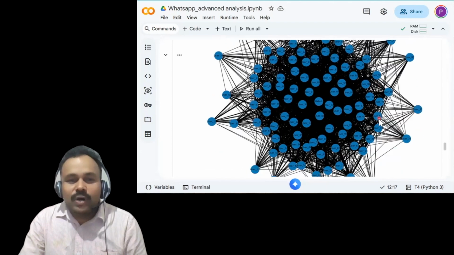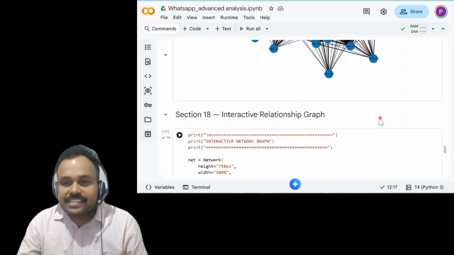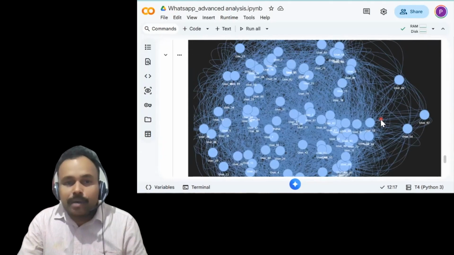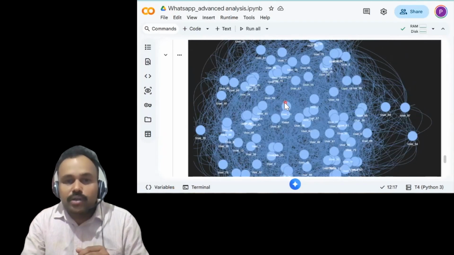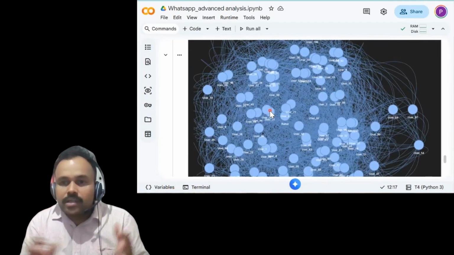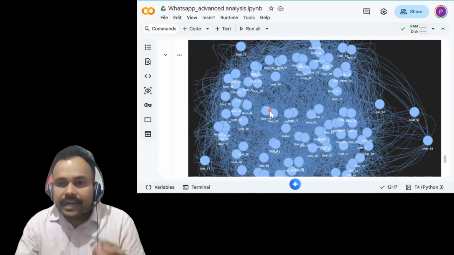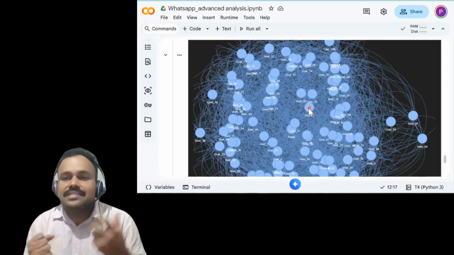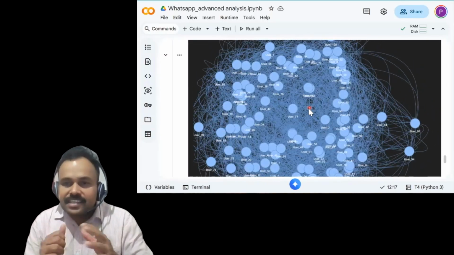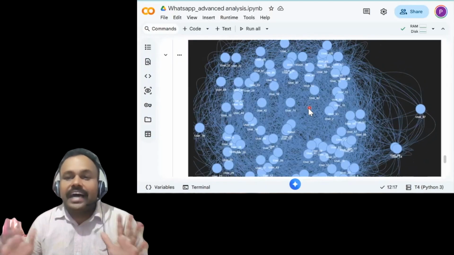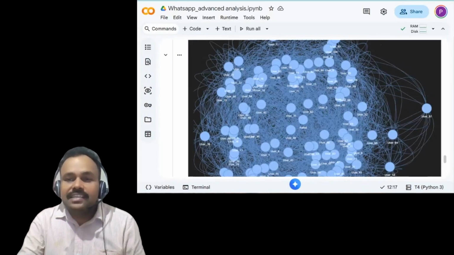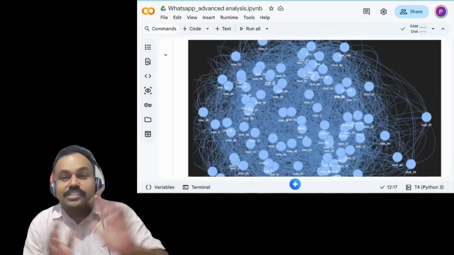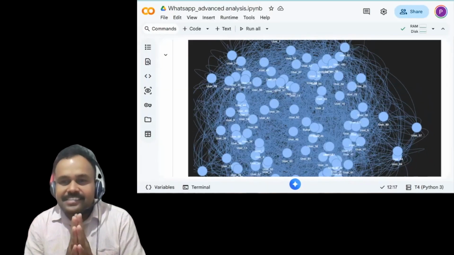So another advanced way of doing this, we can say, is the interactive relationship graph. It's very dynamic. You can do zooming, and you can identify each and every node. You can click on any user to instantly highlight their connections. It brings the entire social network to life, offering a dynamic way to understand the relationships. So very, very interesting. Hope you all have the same feeling. It's a very interesting analysis, right?